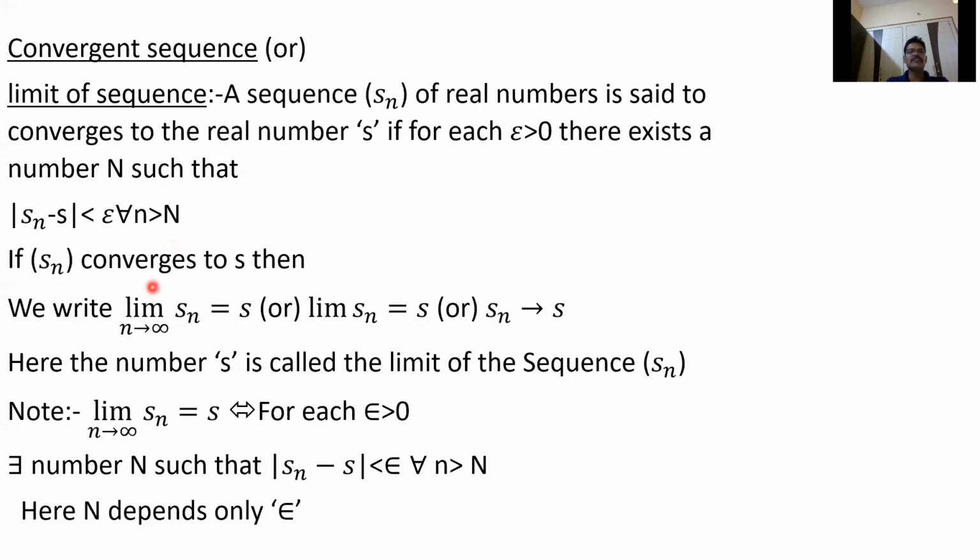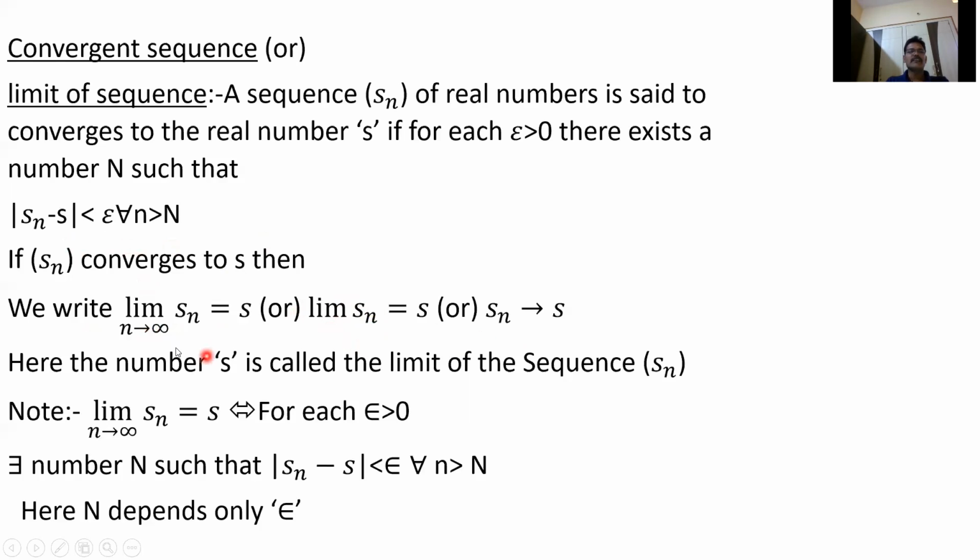So finally, if Sn converges to S, we write limit of n tends to infinity Sn equal to S, or just limit Sn is equal to S, or Sn tends to S. Here, if I write limit Sn, it means limit n tends to infinity Sn.